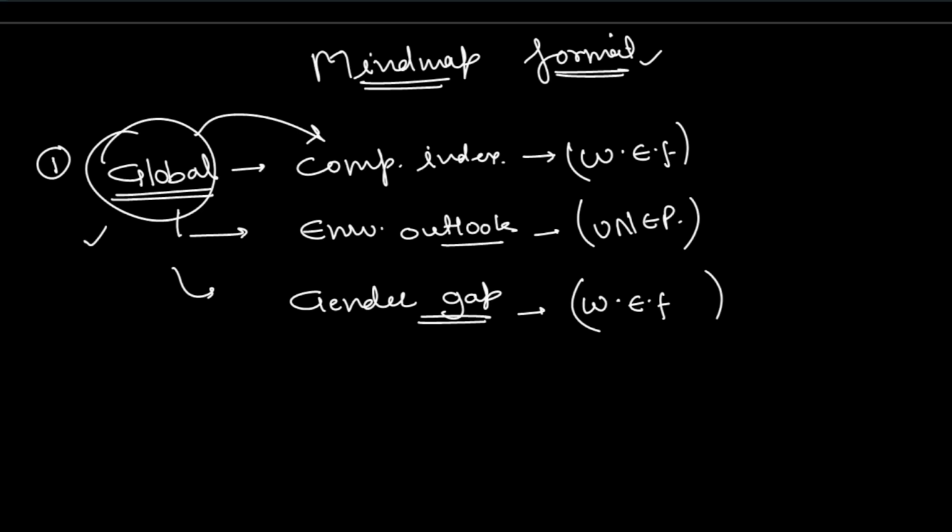So what happens? Keywords remain the same. Keywords remain very regular, such as global, gap, development, or let's say other keywords are outlook and so on. Outlook, report, and so on. So what we will instead do is go organization by organization.